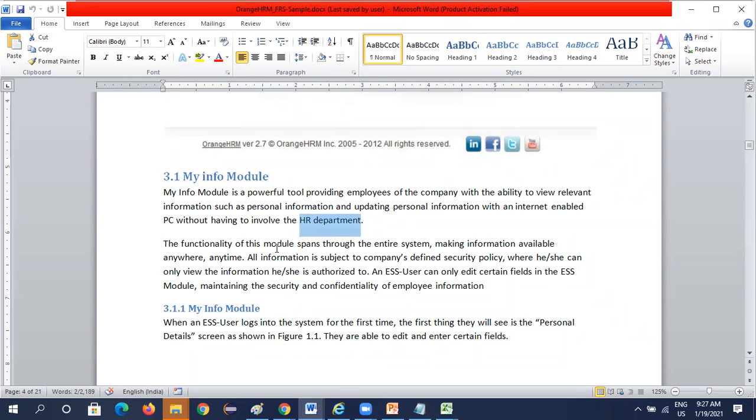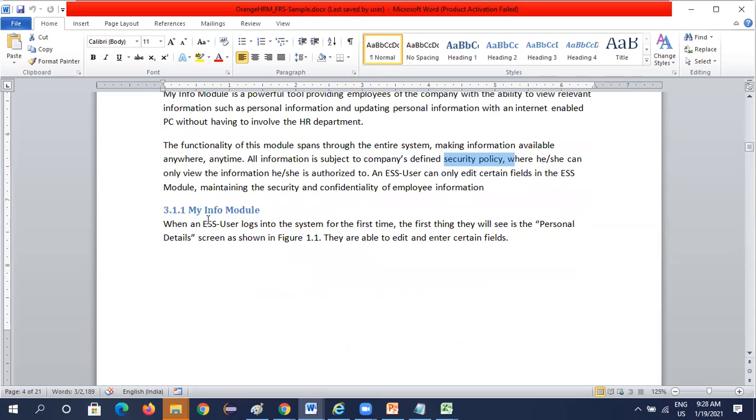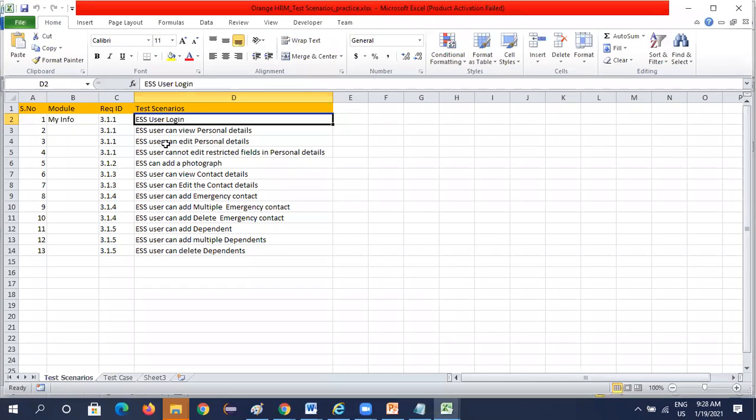Here they can do this anywhere, anytime, with security confined to the security policy. There are some security policies and some authorizations, so based on that, they can edit only those fields. Now coming to my info module: when an ESS user logs into the system for the first time, the first thing you should see is the personal details screen. So one scenario is ESS user login. Then you need to view the personal details. This is the second scenario.